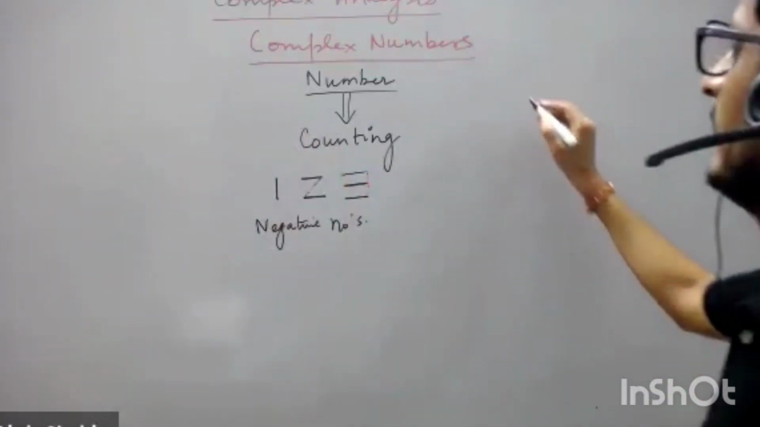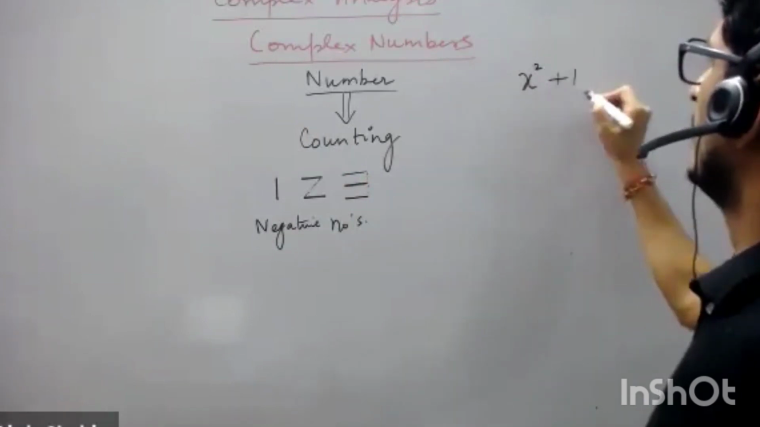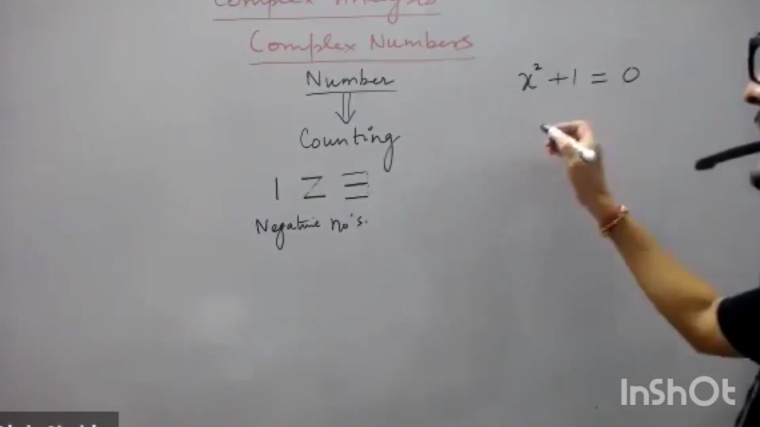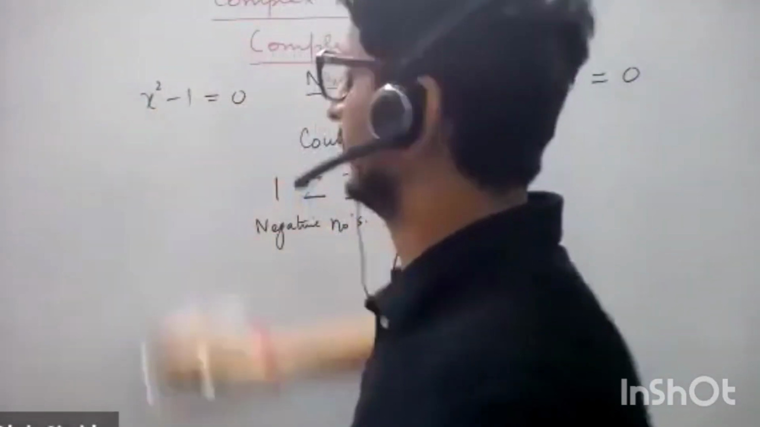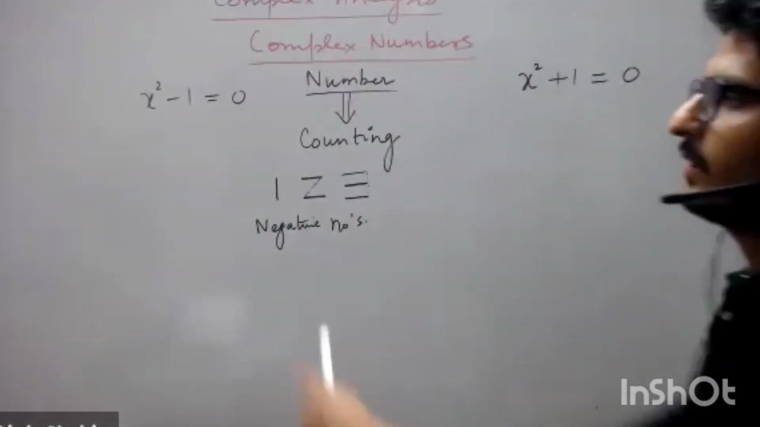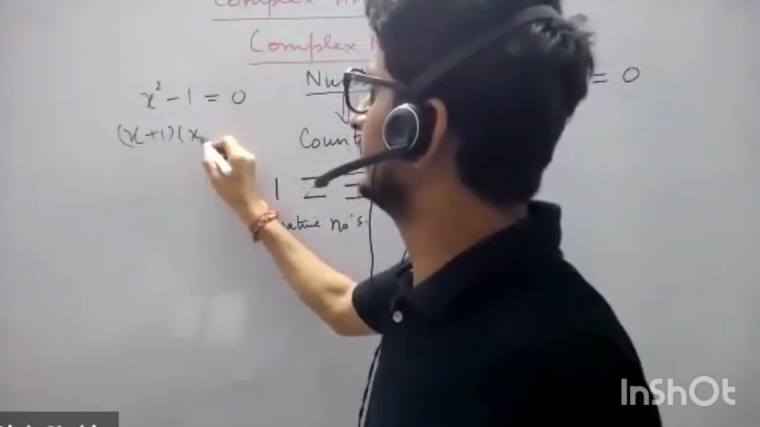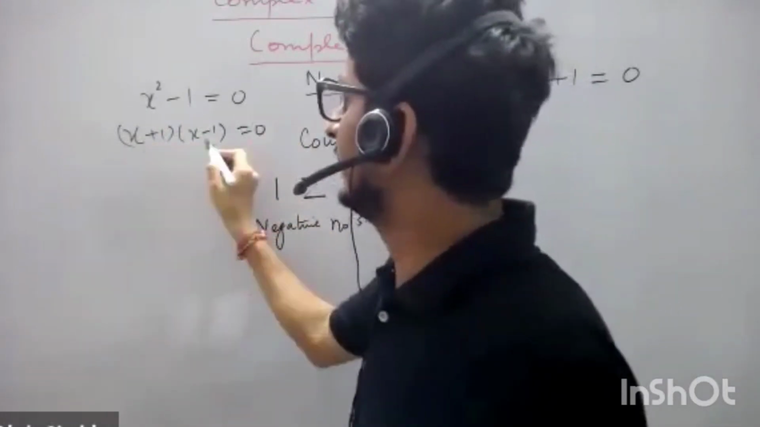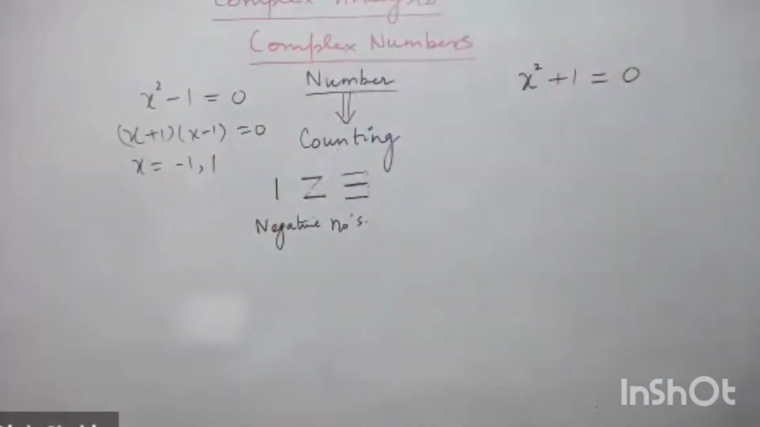But then comes a number like this. Suppose there is an equation x square plus 1 is equal to 0. Before this, suppose there is an equation x square minus 1 is equal to 0. If the equation is like this, we know the factorization gives (a plus b)(a minus b), so either this is 0 or this is 0, and the value of x is minus 1 and plus 1.